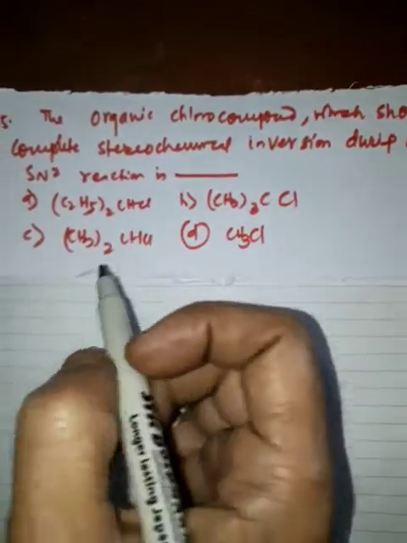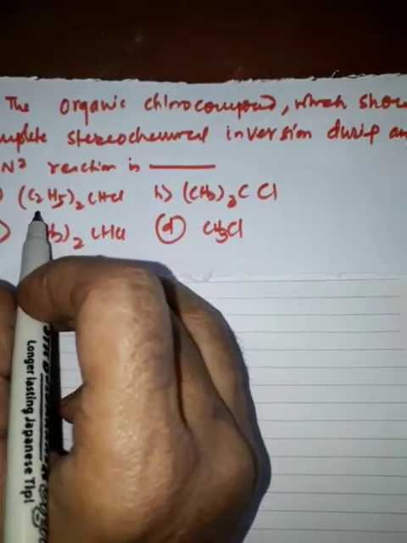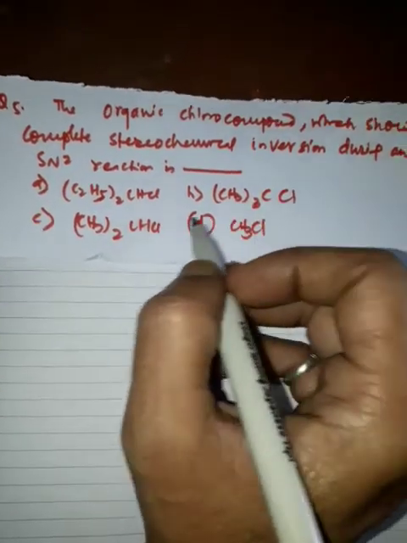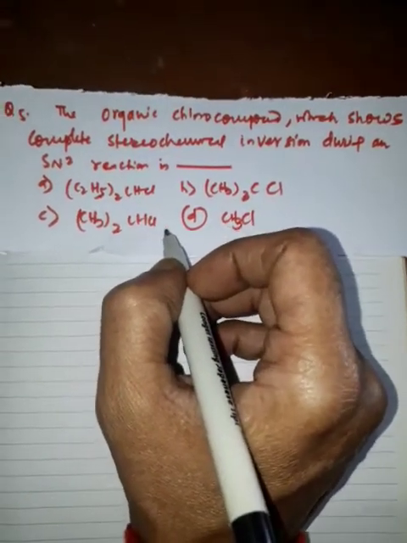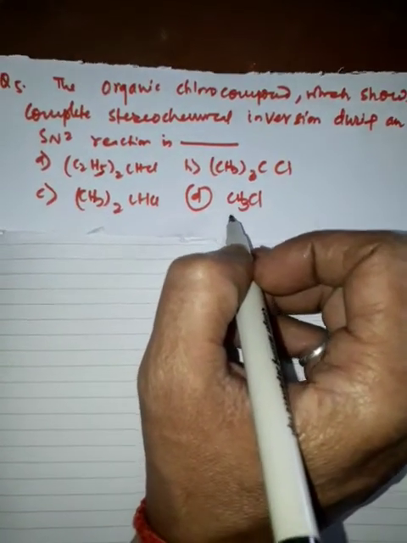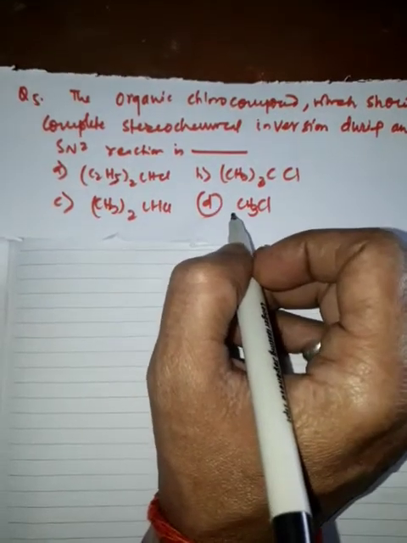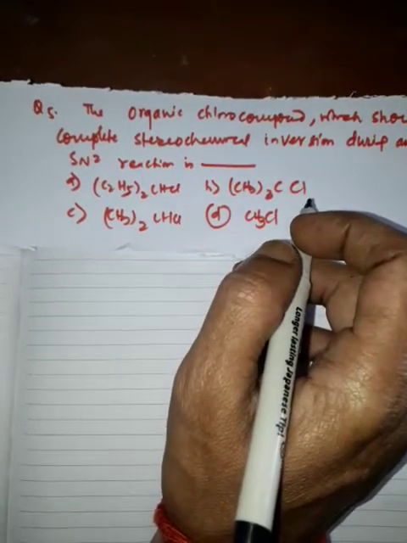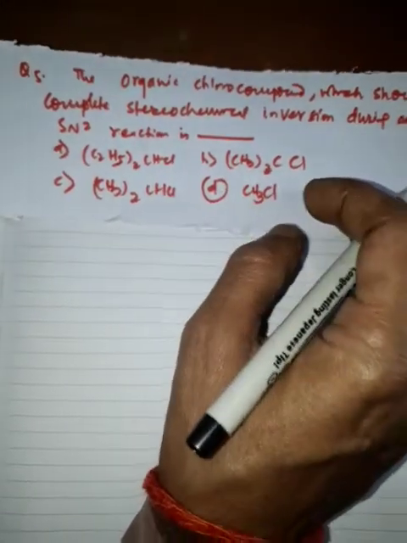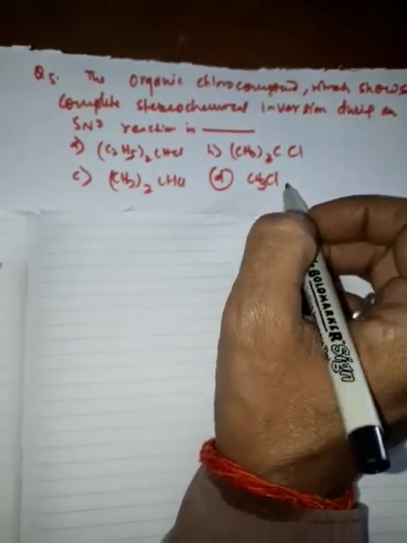So the first option is (C2H5)2CHCl, (CH3)3CCl, (CH2)2CHCl, and CH3Cl. Then we will check the answer in this fashion. Nucleophilic substitution bimolecular prefers the less sterically hindered site to attack.